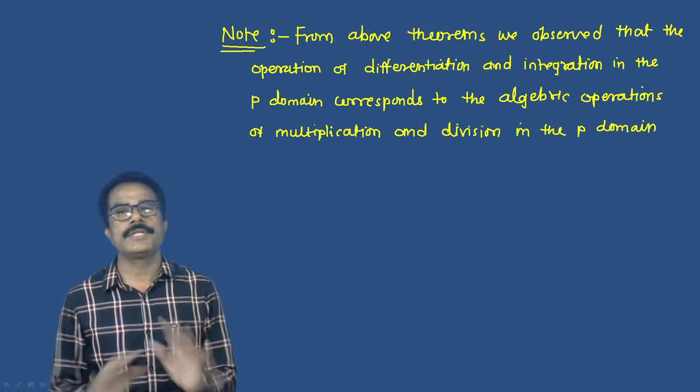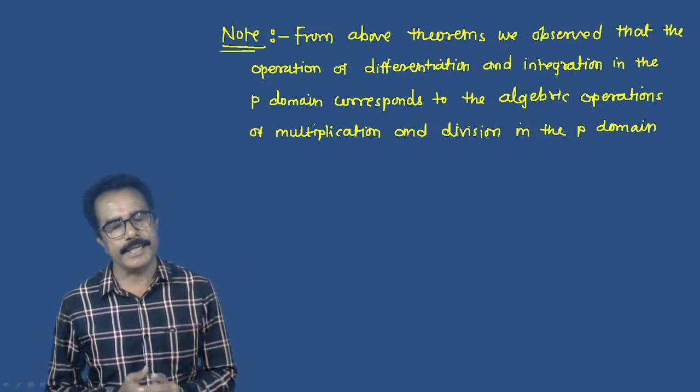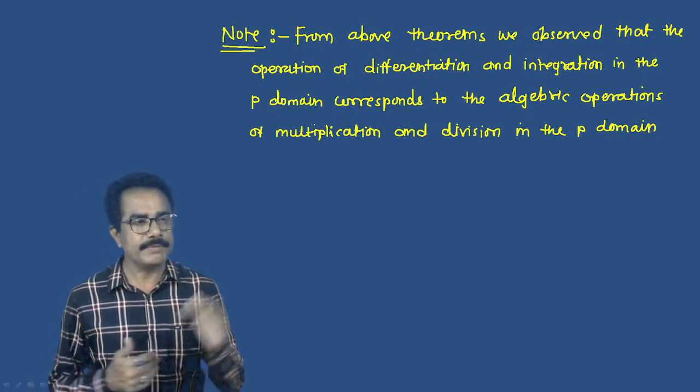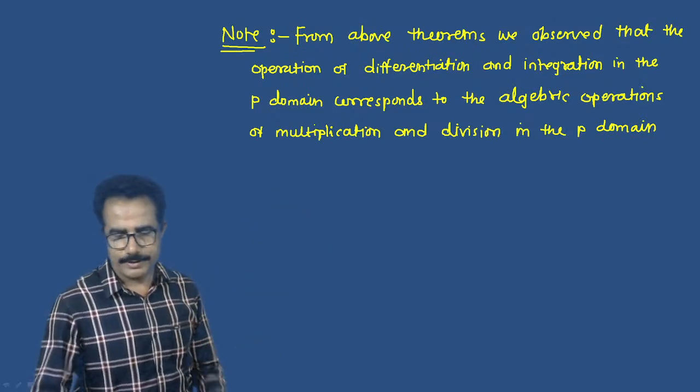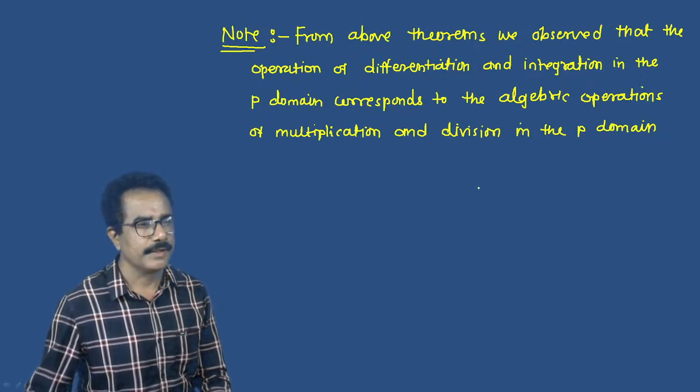Okay. Now we shall stop here. We shall see the next problems. Actually these are the theorems here.